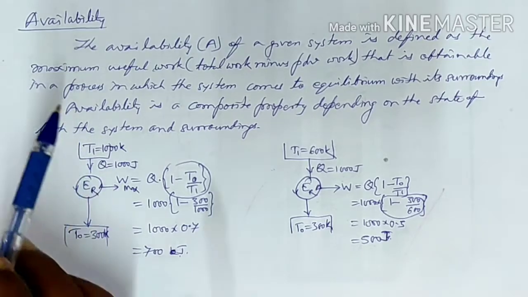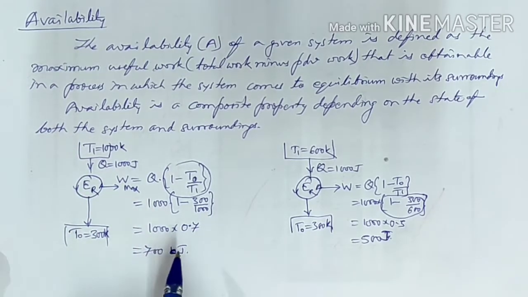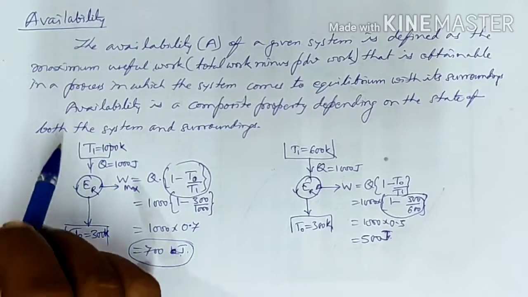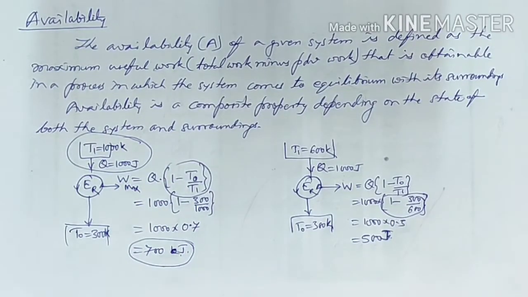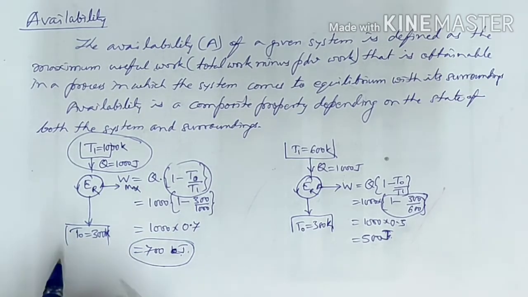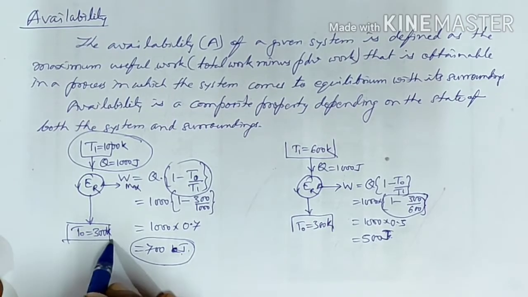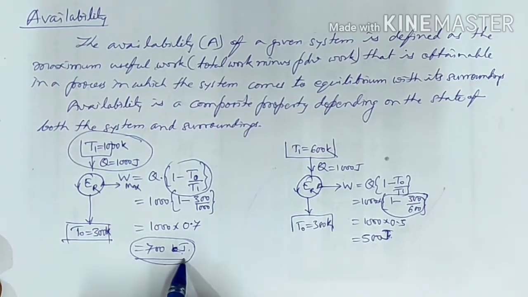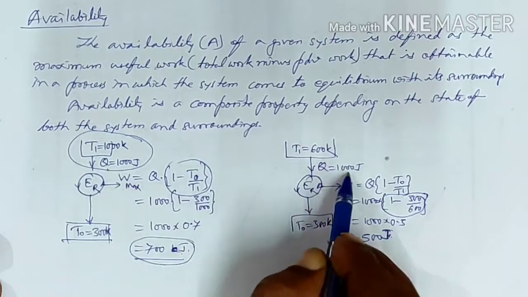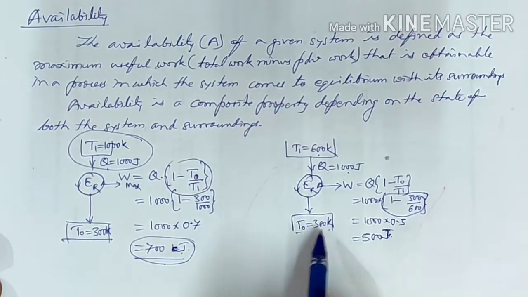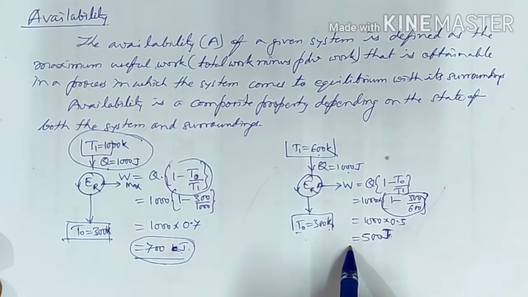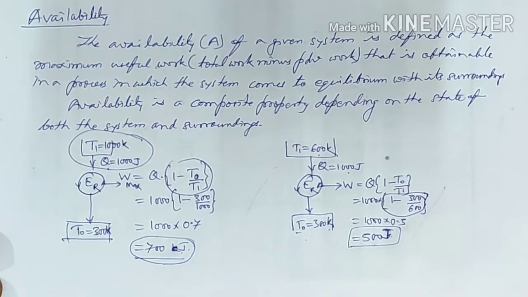So that means this is the availability of the source having a Q of 1000 joules at a temperature of 1000 Kelvin, if the surrounding temperature is 300. If the same amount of heat is there at 600 Kelvin with the same atmosphere, the availability is reduced to 500 joules because this temperature is lower.